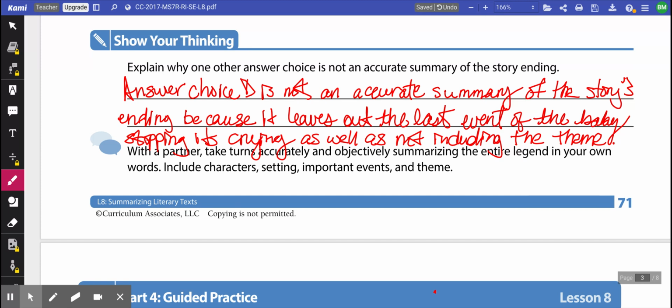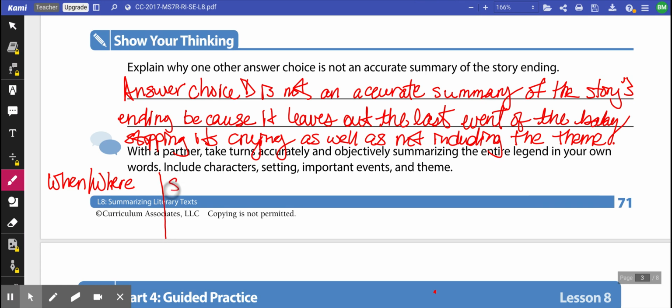Okay? So, yes, in my perfect world, next I'd have you with the partner take turns accurately and objectively summarizing the entire legend in your own words. But instead, I'm going to see if you can try to do it on your own. Just keep in mind, if it helps, to use that shortcut, and it's that when and where.